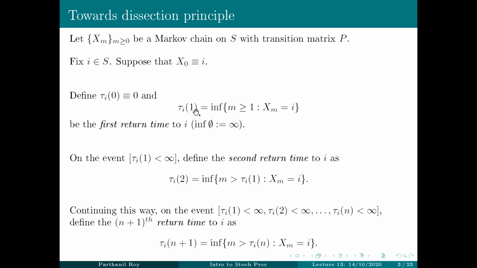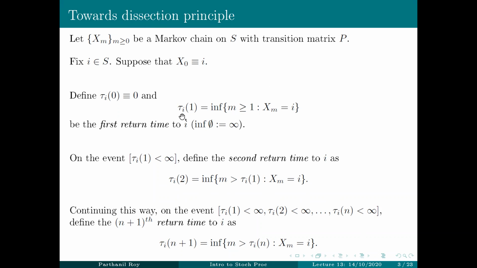The first return time, T_i^1 rather, is the first time after starting the Markov chain comes back to i. Of course, it starts at i, but that doesn't count. You look at the first time it comes back to i after that. So that's why you have to take the infimum over m bigger than or equal to 1. In particular, this means that this first return time is never 0. It's at least 1. Okay?